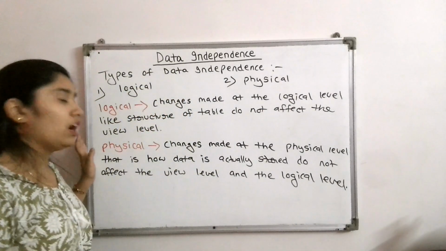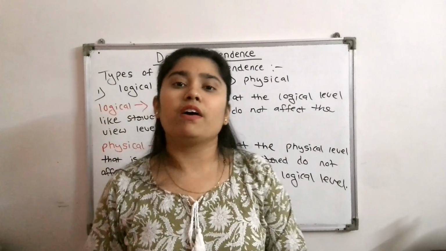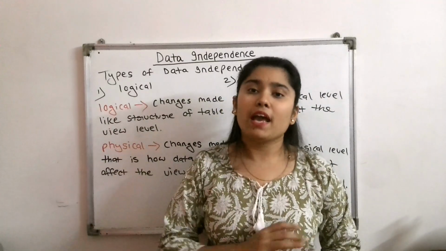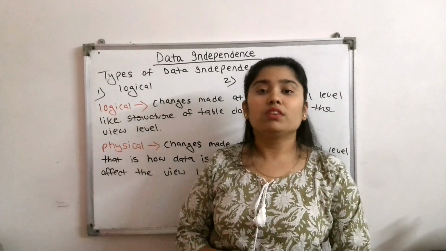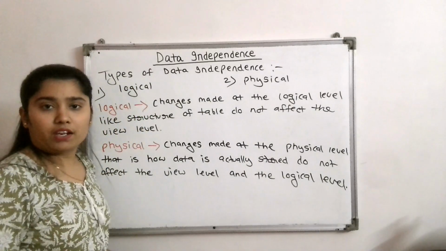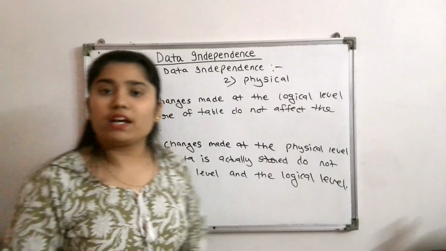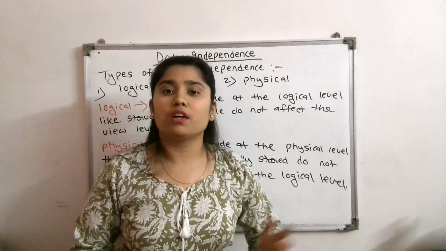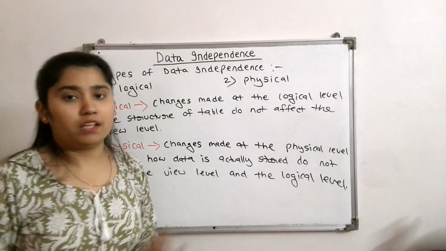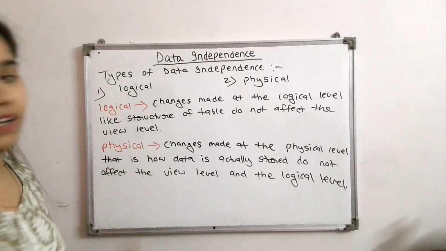Let's understand this with an example. Suppose we change how the data is stored, like from one file to another, or we change the storage from HDD to SSD, or any other changes. These changes will not affect the view level and the logical level. So these changes will not affect how the data is logically represented or how the user will access it. This is what we call physical data independence. I hope you are clear with this also. If you want to note it down or take a screenshot, take it.